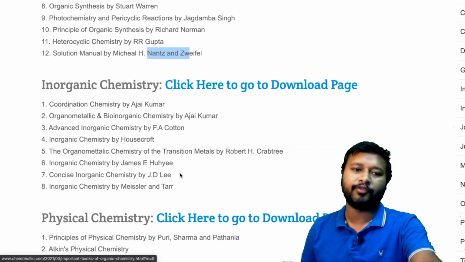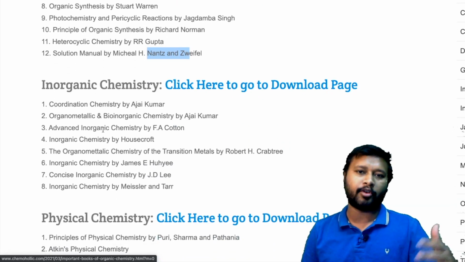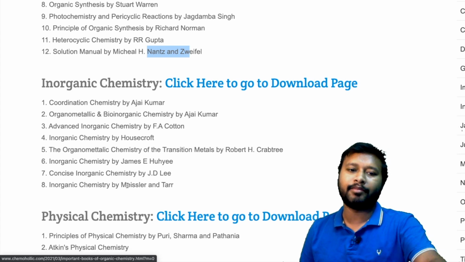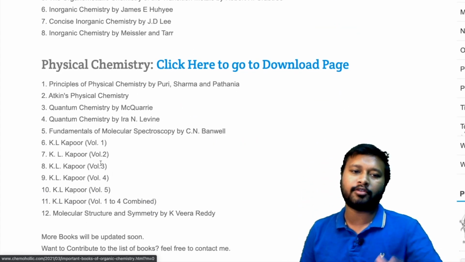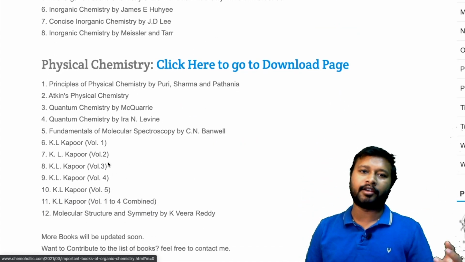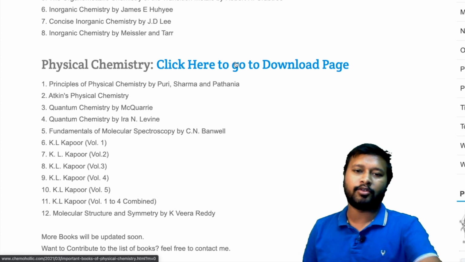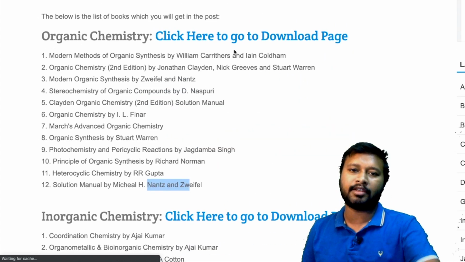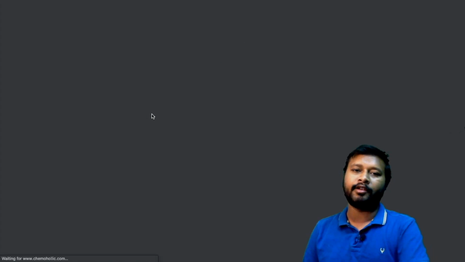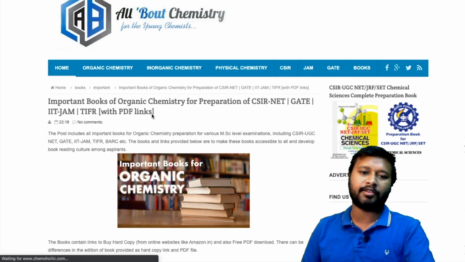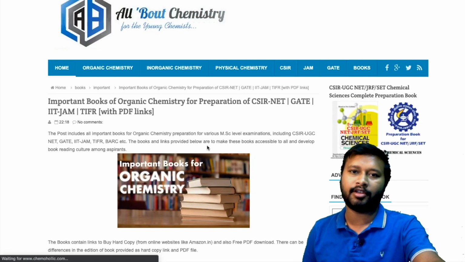Then similarly, you have books for inorganic chemistry. All the important books are given over here. Similarly goes for the physical chemistry portion also. Many people don't get the book by KL Kapoor. So here it is. You can just check it out and download it, right? If you want to go to the download page, you just have to click over here and then you will be redirected to the page where all these books have been uploaded.